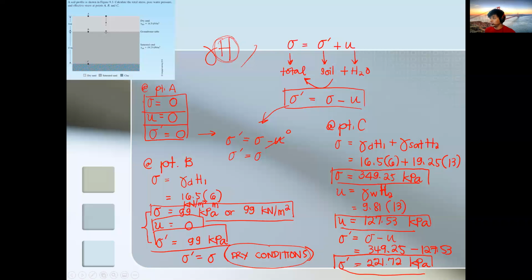They are equal, 99 and 99, only in dry conditions. In saturated conditions, you can compare 349 against 221.72. So the effective stress is always lower than the total stress in saturated conditions. If dry, they are equal because there is no water aspect. You can verify that in the formula. Okay?